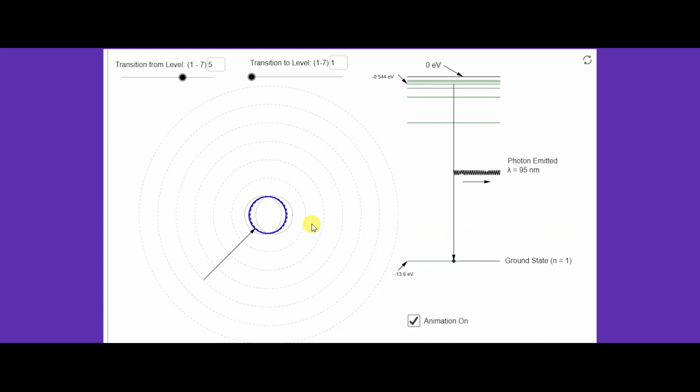In the video, you have seen that when electrons transit from a lower energy level to a higher energy level, they absorb energy in the form of photons. Similarly, when electrons transit from a higher energy level to a lower energy level, they release energy in the form of photons.